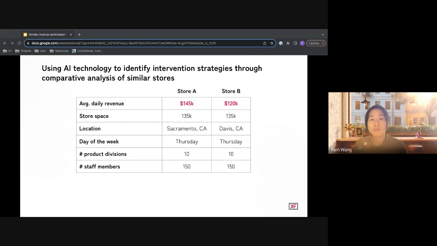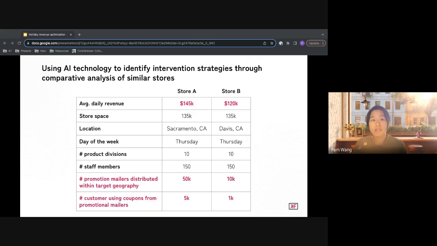To understand what store A did right, we can delve into its intervention. This estimation may reveal that store A's higher revenue can be attributed to practices such as higher number of promotion mailers distributed within target geography. Since many other aspects of store A are similar to store B, we might consider implementing similar interventions at store B to enhance its revenue.